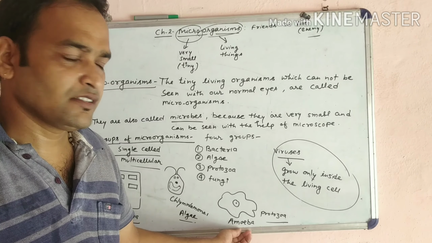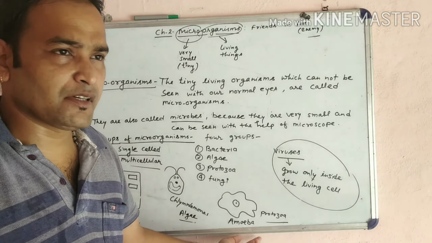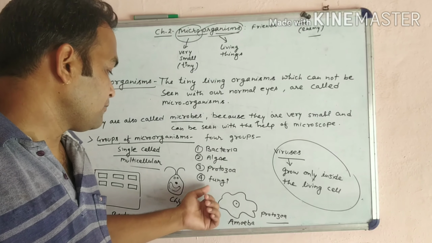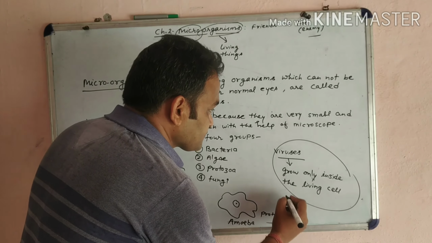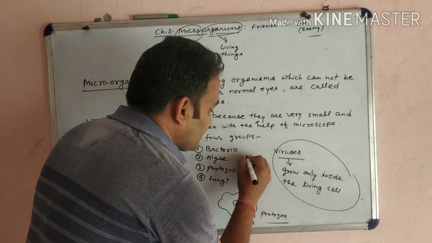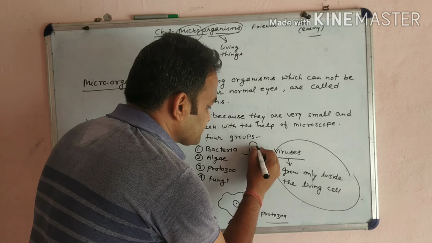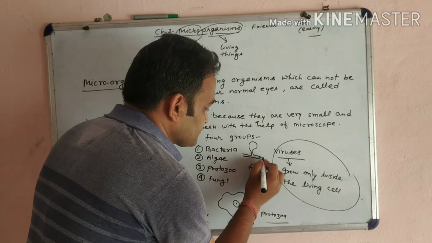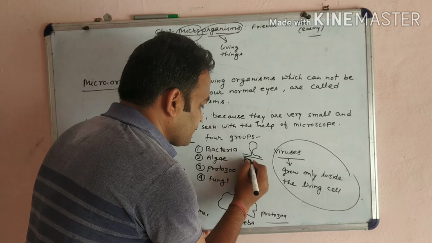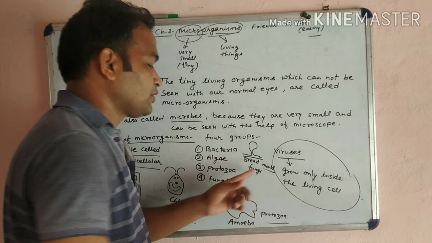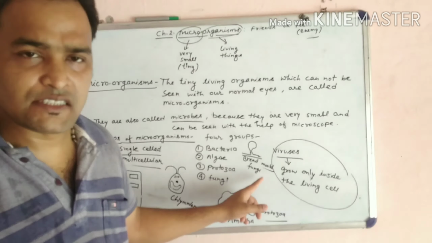In class 7th, we have already learned about it. Amoeba is a single cellular protozoa. And what about the fungi? Like bread mold. Bread mold is an example of fungi.